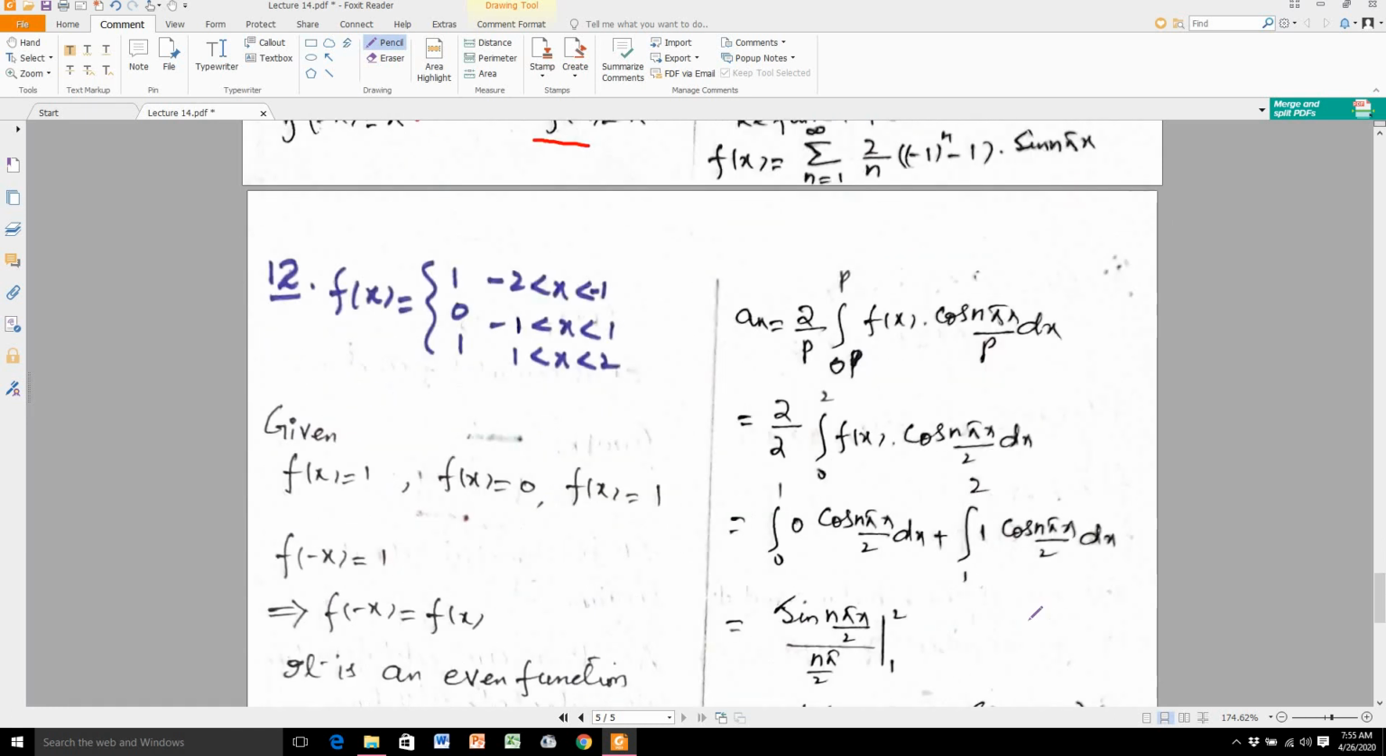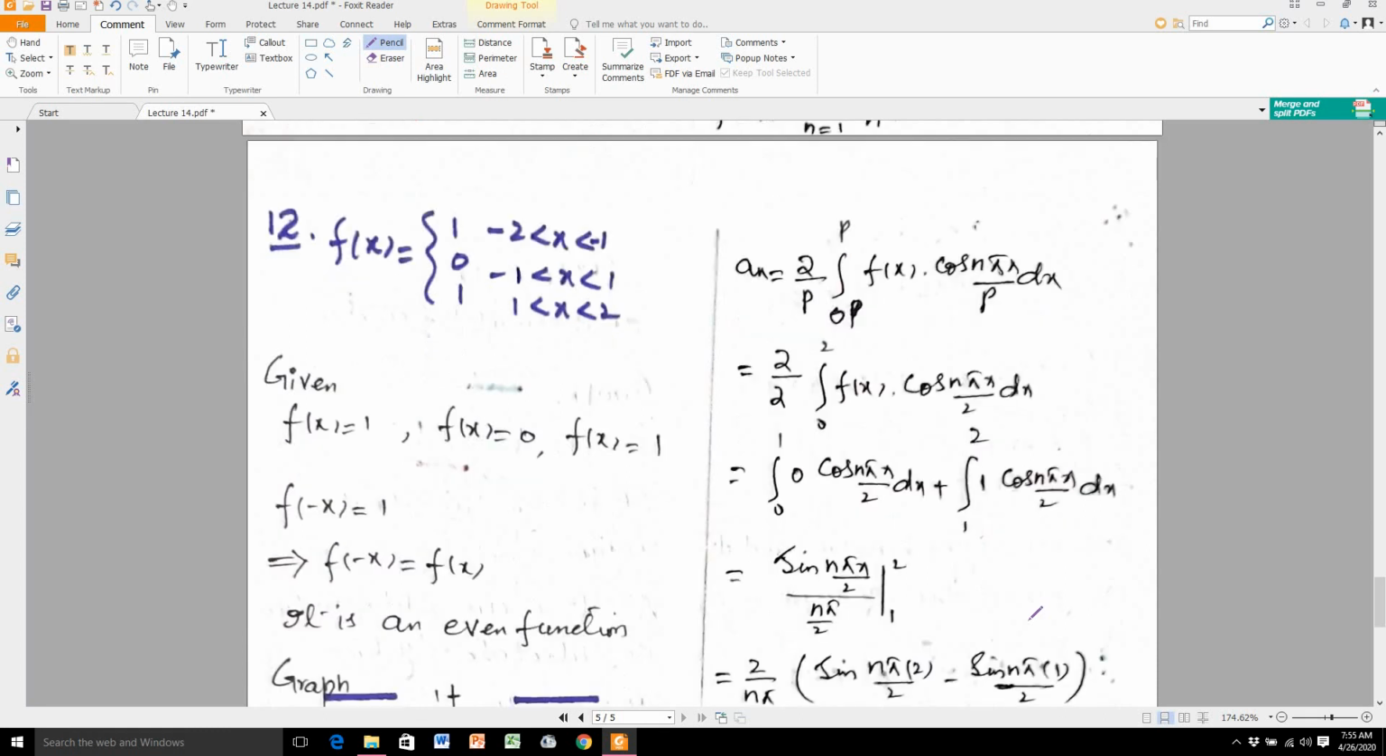When the given function is odd, the Fourier series that you find is called the Fourier sine series. When the given function is even, then you find the Fourier cosine series.